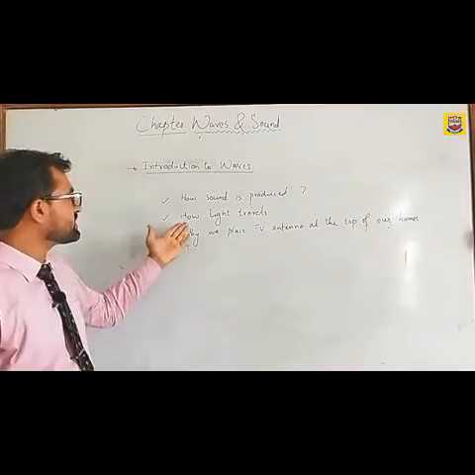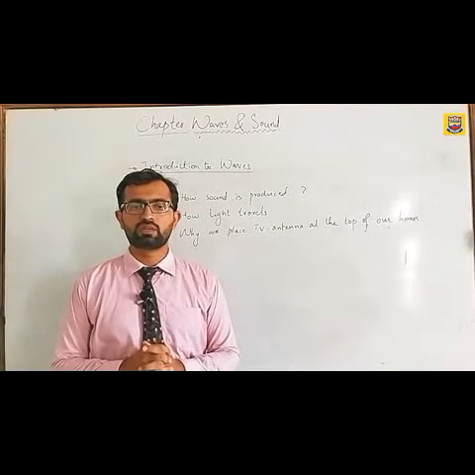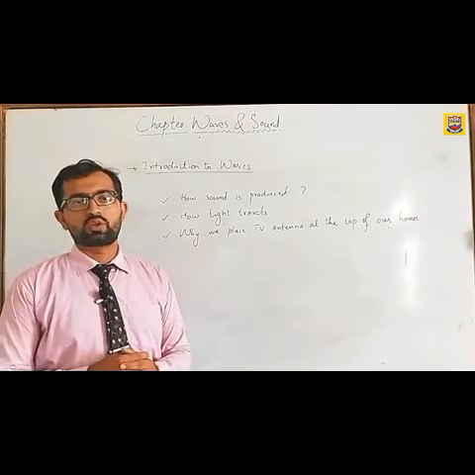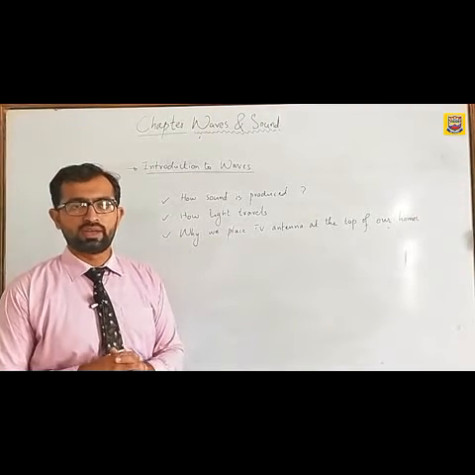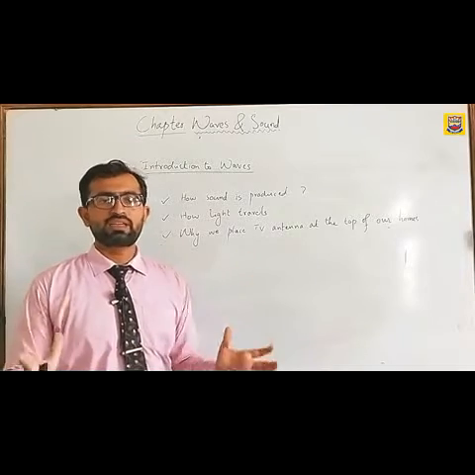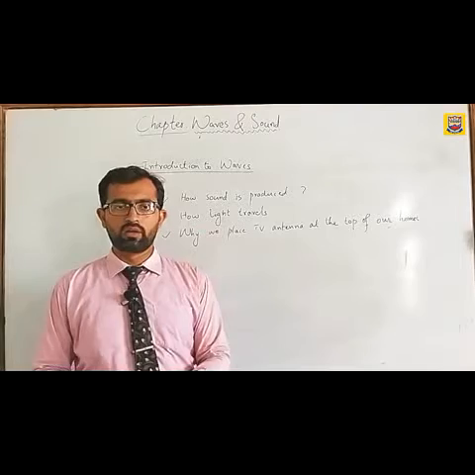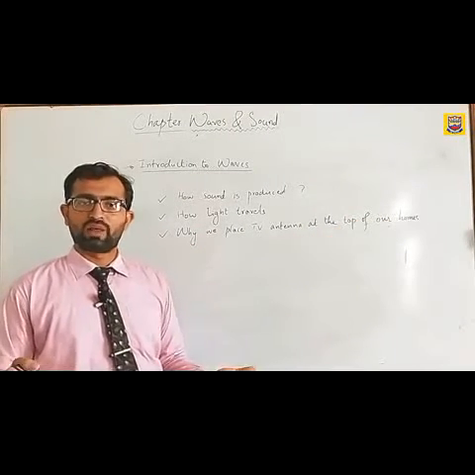Now the next is light. Light is a wave which does not need any medium to transfer. It can transfer without any medium. Light waves are basically electromagnetic waves. If we are talking about the sun, the light of the sun originates from the sun and reaches our earth directly. So light is one kind of wave as well.